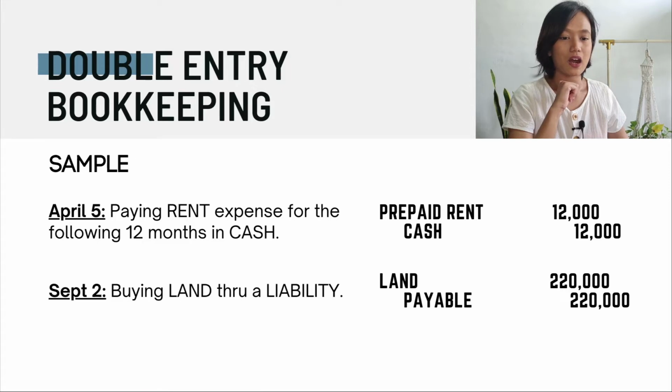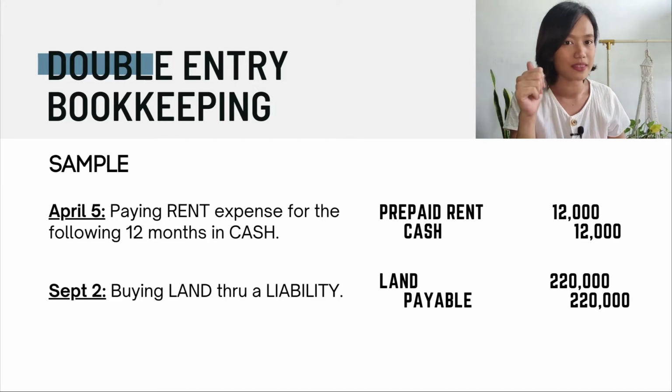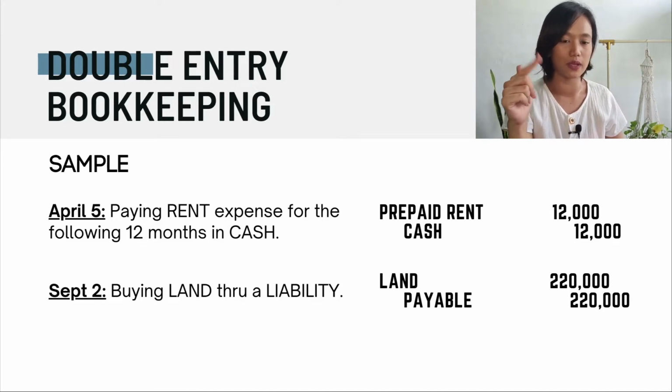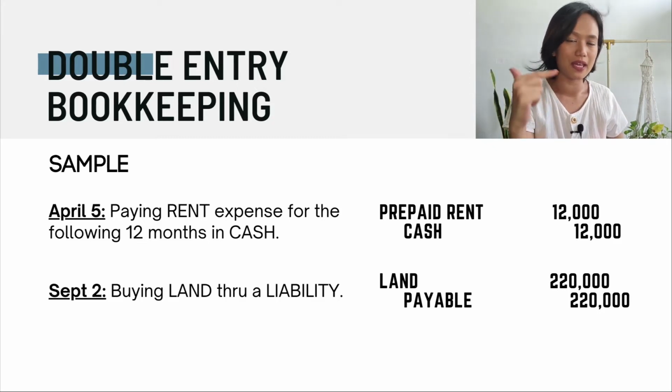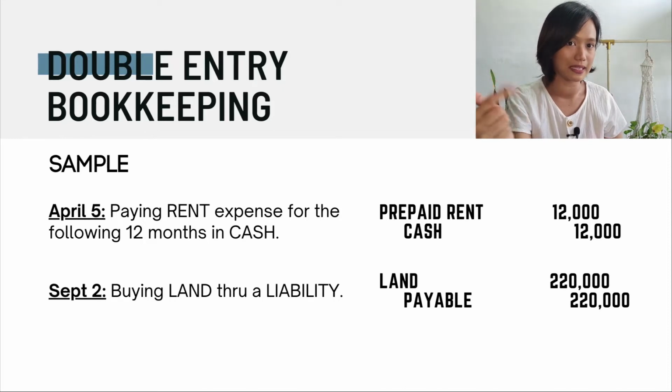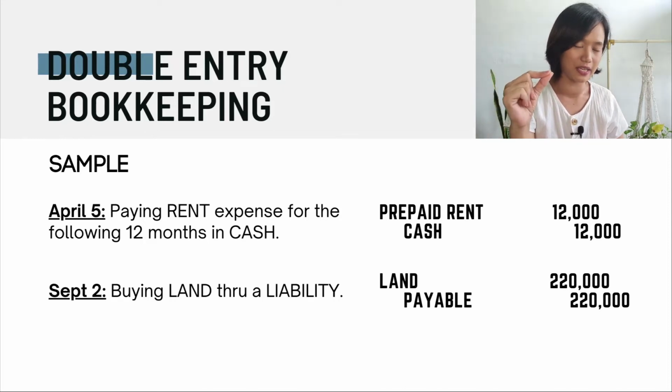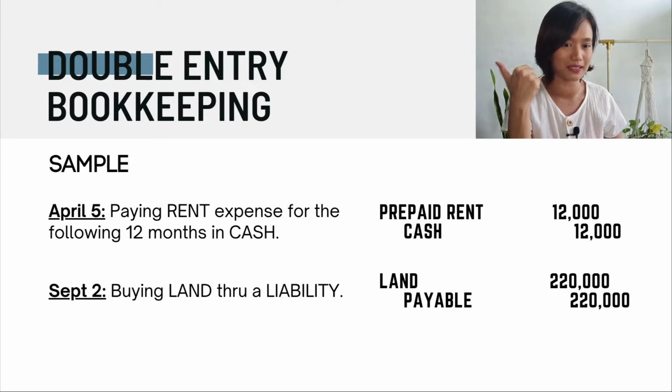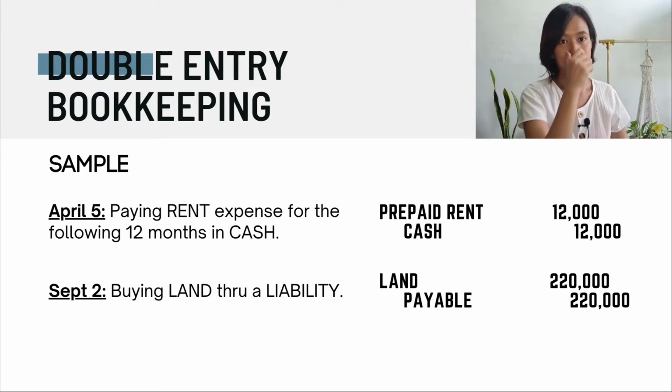Now, these are the entries that we do in identifying a transaction. Remember, for every debit, there is always a credit. Now, in our first example, we have debited prepaid rent and credited cash. And in our second example, we have debited land and credited payable.